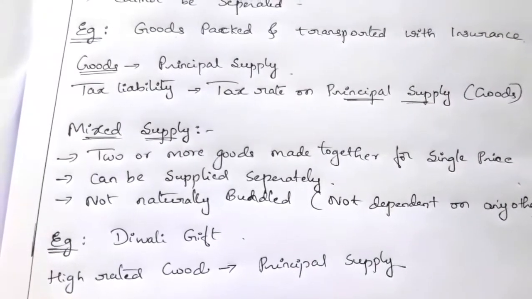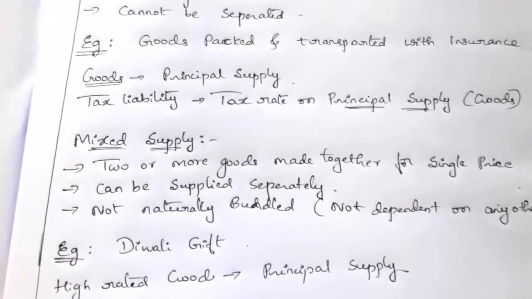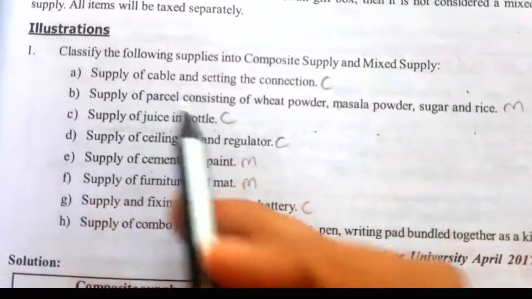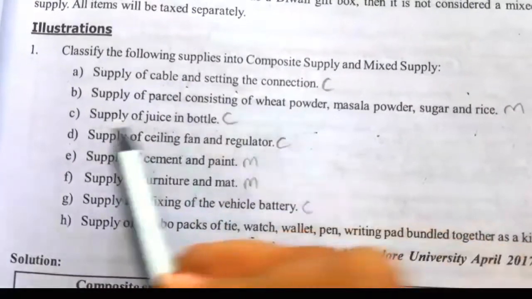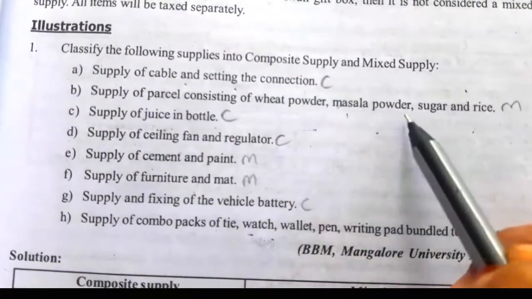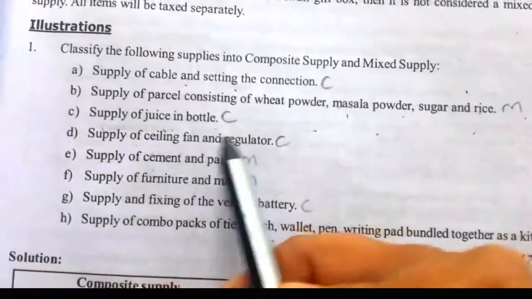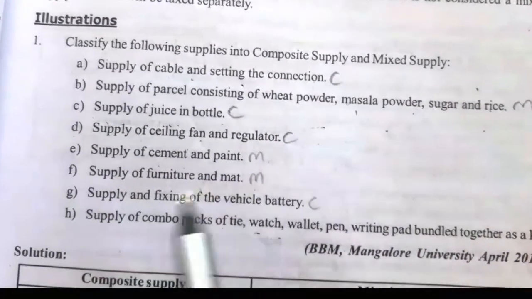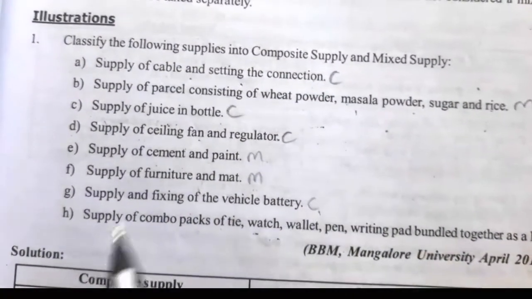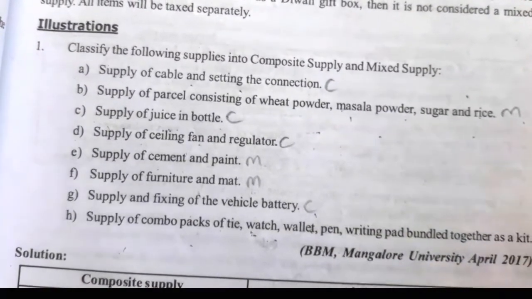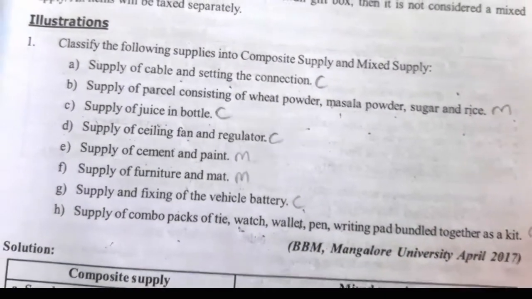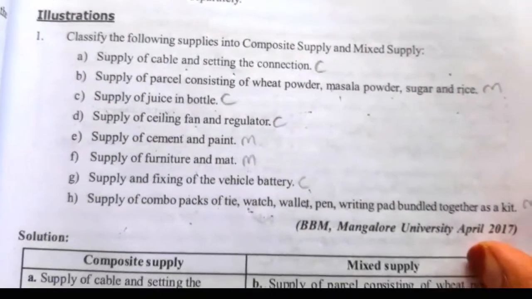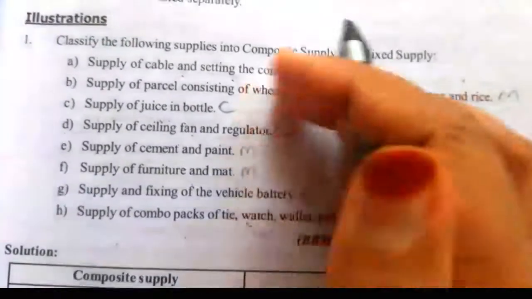Now we'll see one illustration relating to composite supply and mixed supply. I'll read out the question. Supply of cable and setting the connection. Supply of parcel consisting of wheat powder, masala powder, sugar and rice. Supply of juice in bottle. Supply of ceiling fan and regulator. Supply of cement and paint. Supply of furniture and mat. Supply and fixing of vehicle battery. Supply of combo packs of tie, watch, wallet, pen, writing pad bundled together as a kit. So these are the supplies given, and we have to identify which are composite supply and which are mixed supply.